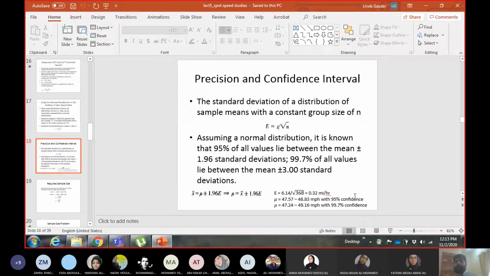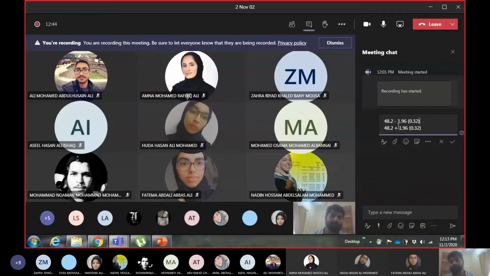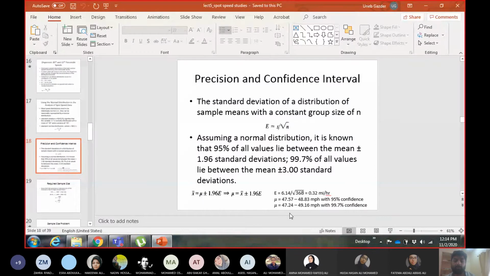If you want to calculate 99.7%, the only change will be that instead of 1.96 E, you will use 3 times E. It will give you the 99.7% range, which is 47.24 and 49.16.